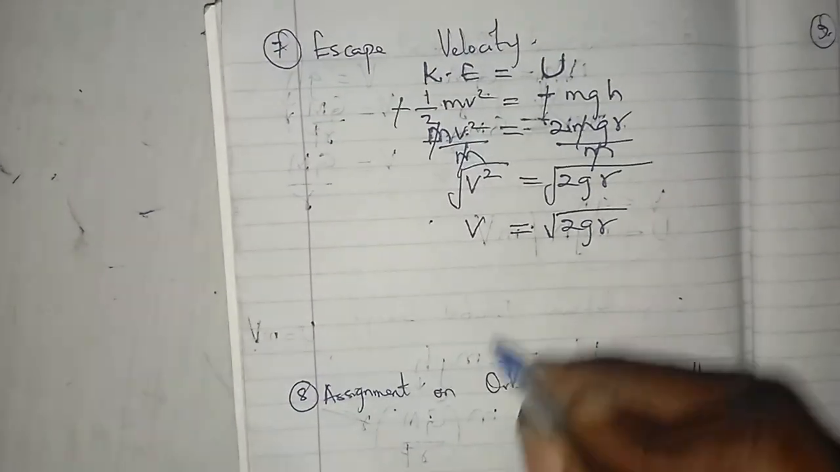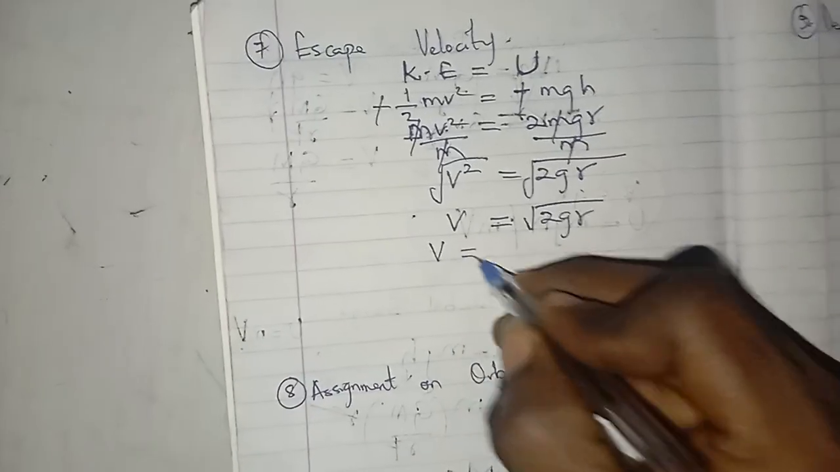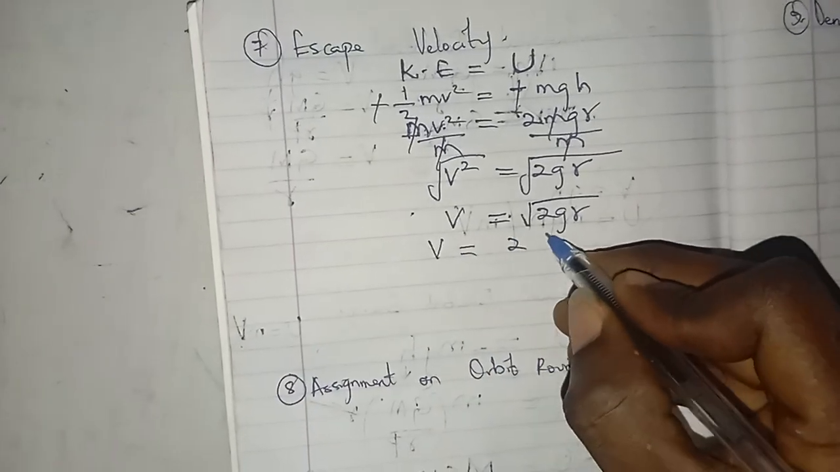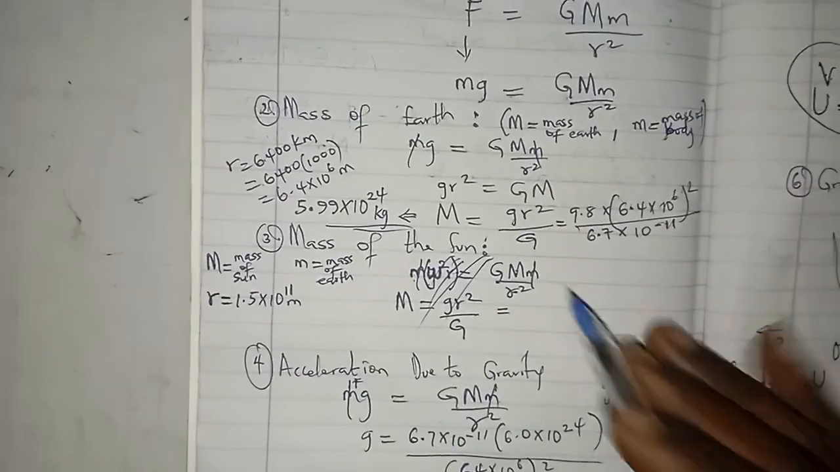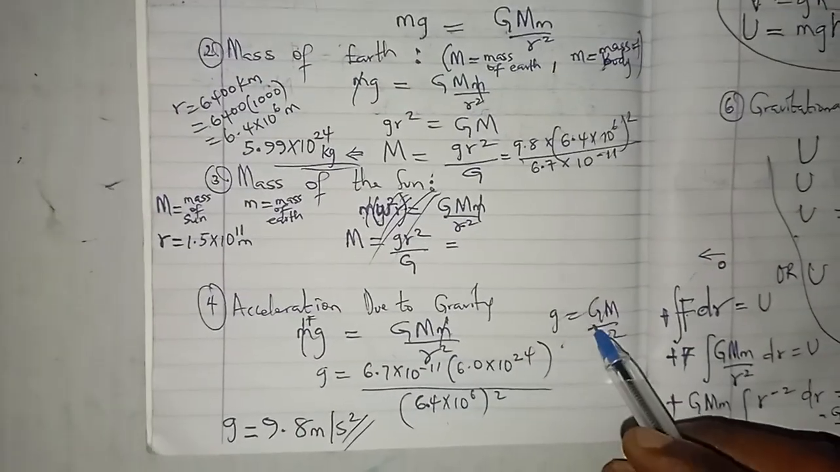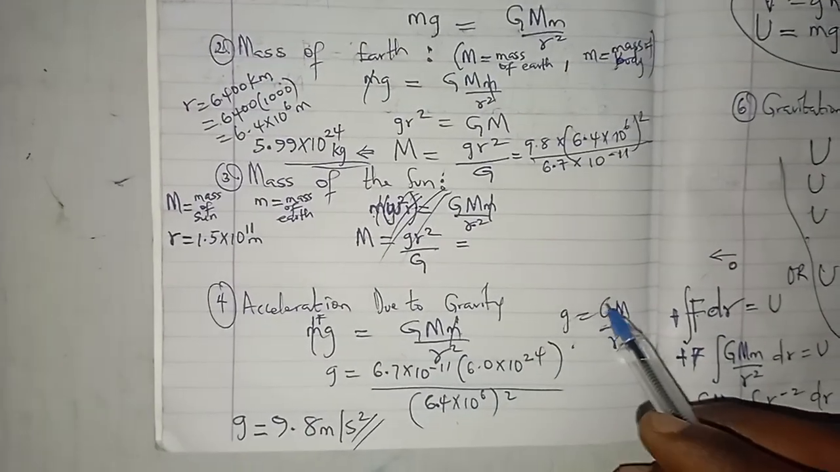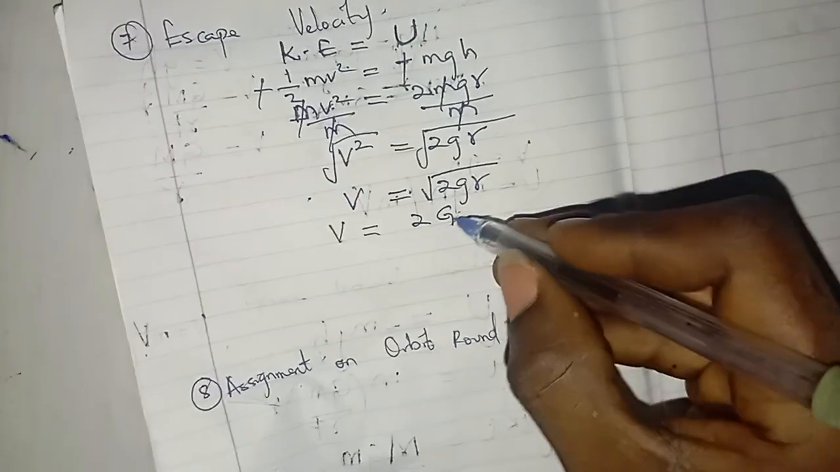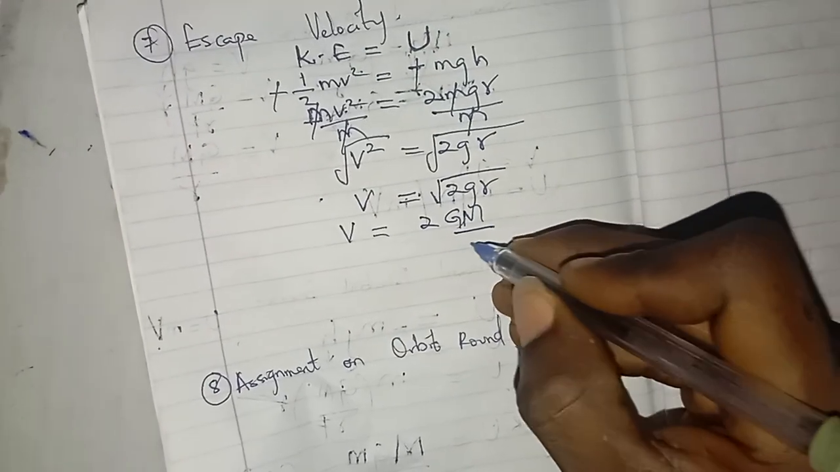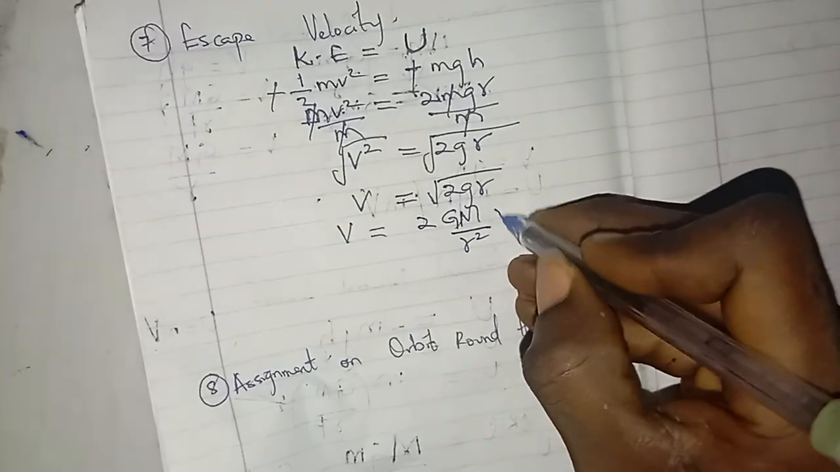But remember that g is equal to something. So v is equal to the square root of 2g, and if you remember, g here is equal to GM over r square. That is the gravitational constant, while this one is acceleration due to gravity. So GM over r square, then r.